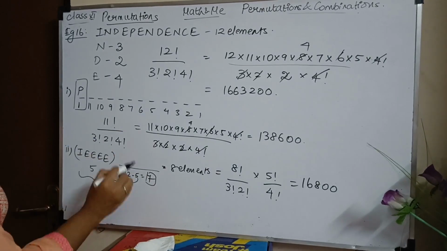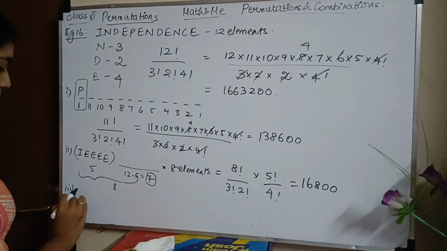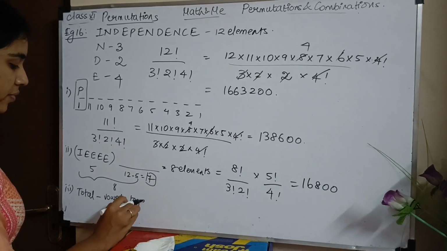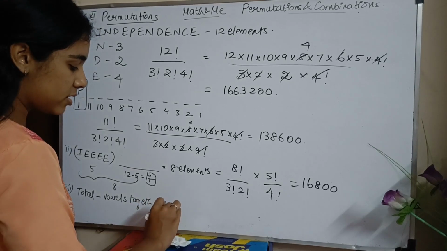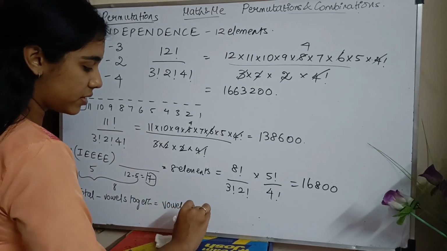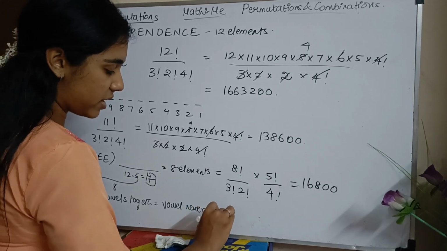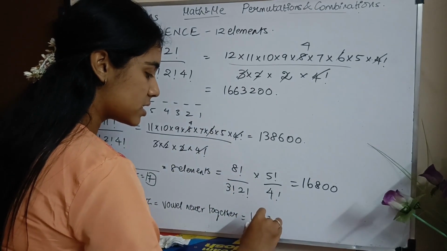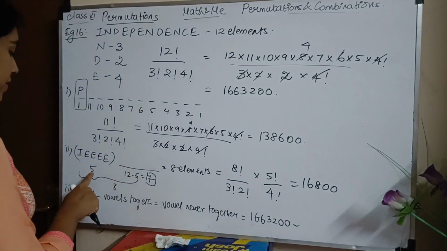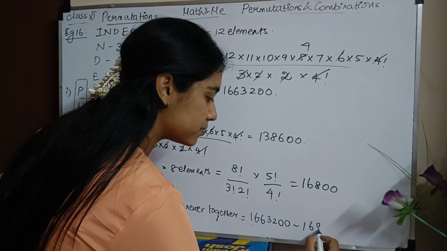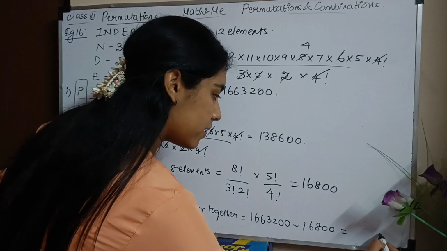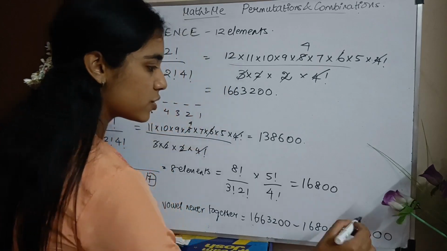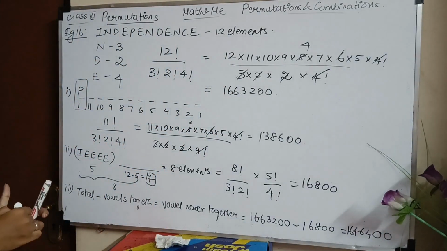So here we have seen vowels occurring together. So never, it is similar to the example question. So it will be total minus when vowels occur together equals vowels never occur together. Never occur together. Please write it down. So the total is 1663200, minus when they occur together, 16800. So what will be the difference? It will be 1646400. Okay, that will be your answer.